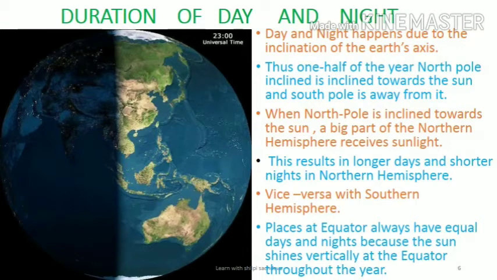The places at the equator always have equal days and nights because the sun shines vertically at the equator throughout the year. Thus, we can say that days and nights are unequal because of the tilted axis of the earth. And you will be amazed to know that the day and the night at the north and the south pole are of 6 months duration.